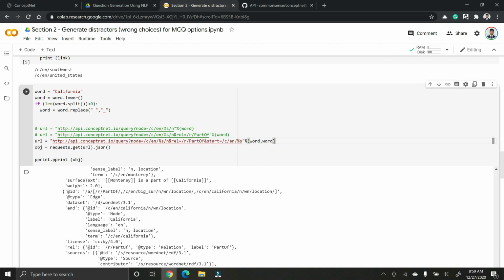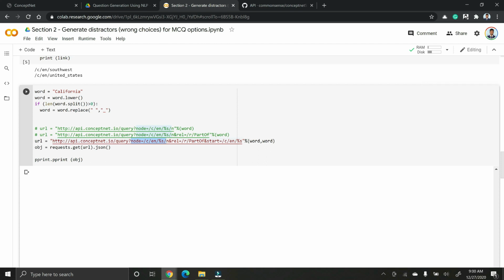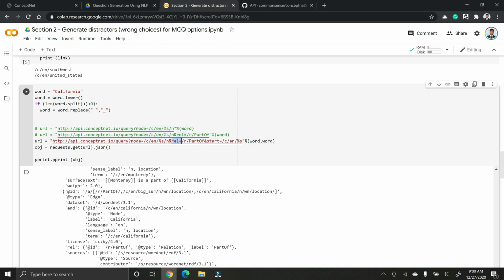So going further, we add a little bit more to the API where we query with our node California and extract those relationships that have part of, and we also make sure that in all those returned words or nodes, California is at the start, not at the end.